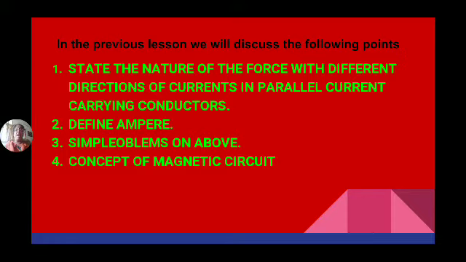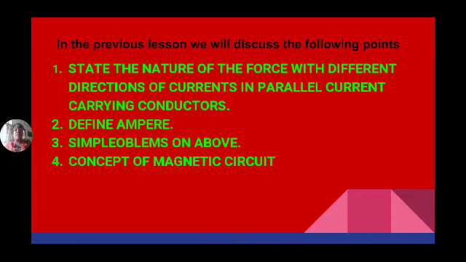Such a circuit is known as an electric circuit. In a similar way, a closed path in which magnetic flux is passing and which consists of high permeable material wound with a good conductor like copper wire is known as a magnetic circuit.